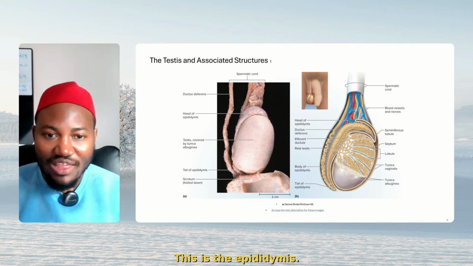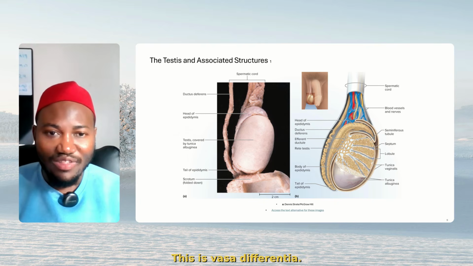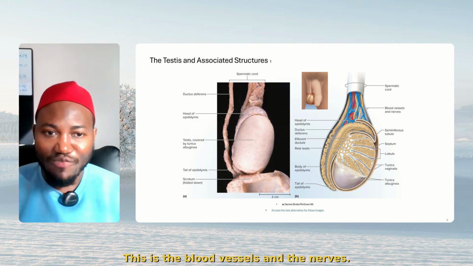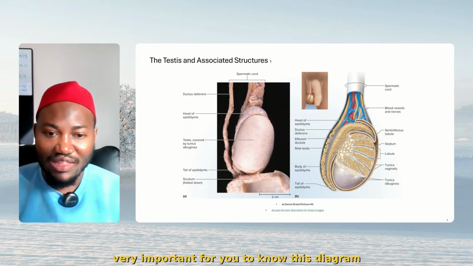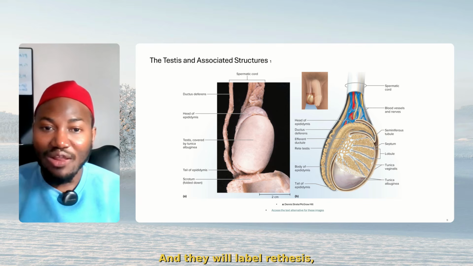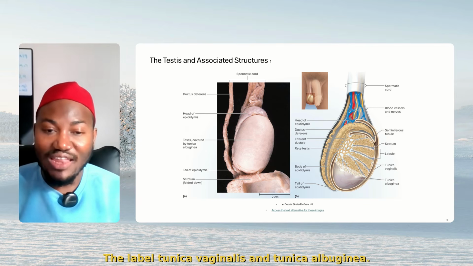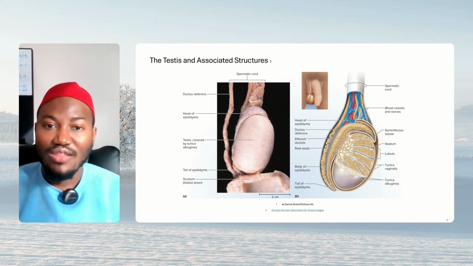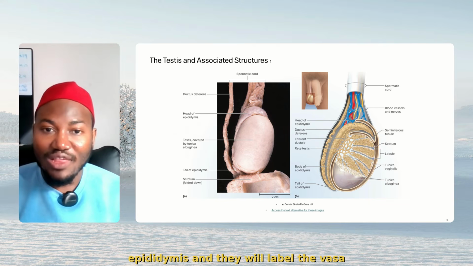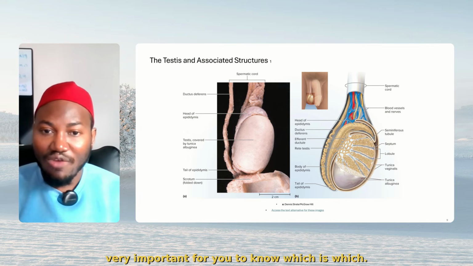This is the epididymis. This is the tail. This is the body. Very, very important. This is the vas deferens. This is the spermatic cord. These are the blood vessels and the nerves. It is very, very important for you to know this diagram, because they may give you this diagram in the exam and they will label the rete testis, the seminal vesicle, the tunica vaginalis and tunica albuginea, the epididymis, and the vas deferens. It's very, very important for you to know